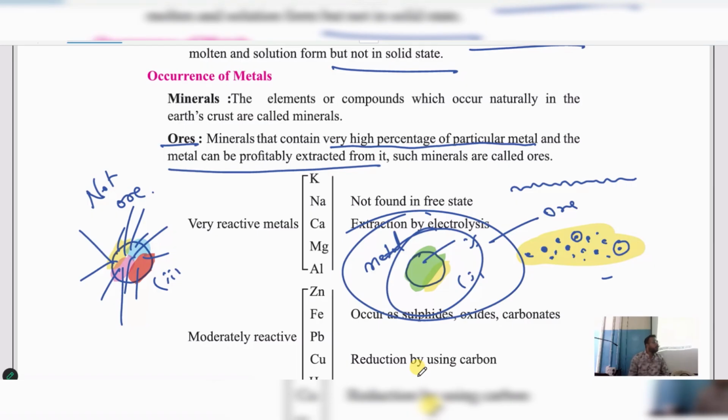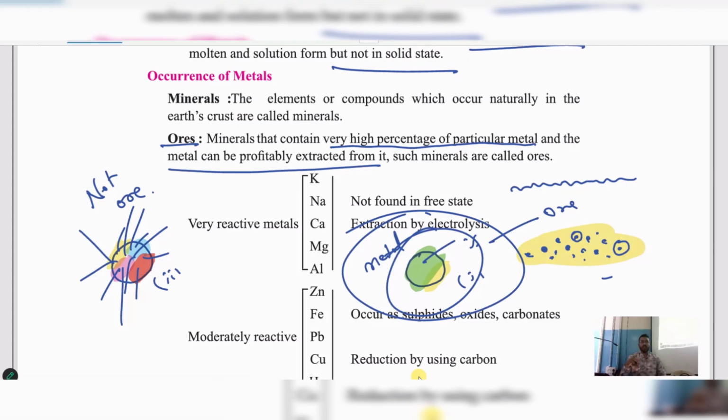You understood my point now? Understood the meaning of this? So all cannot be extracted with the same method. So we have got different methods to extract them into its pure form. You understood the difference between mineral and ore here? Yes or no? Do you think ores we get separately from some other place? No. Minerals, from where do we get? Earth crust. Ores, from where we get?